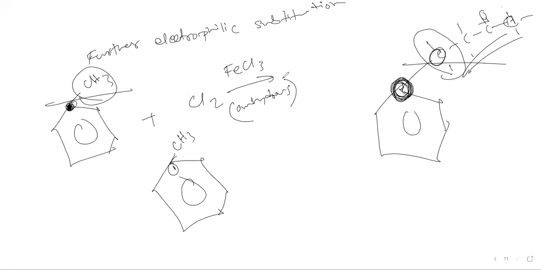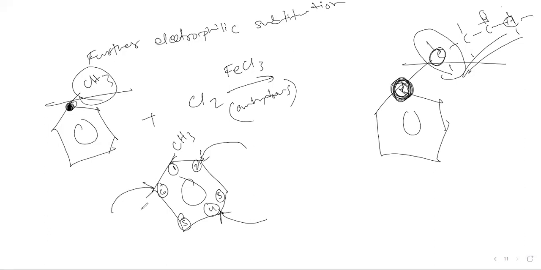If this reaction needs to take place, then the chlorine is going to appear in any of these positions. Let's say these are the carbons, so let me mark the carbon numbers. This is position 1, this is 2, 3, 4, 5, 6. So the further electrophilic substitution can take place in positions 2, 4, and 6.